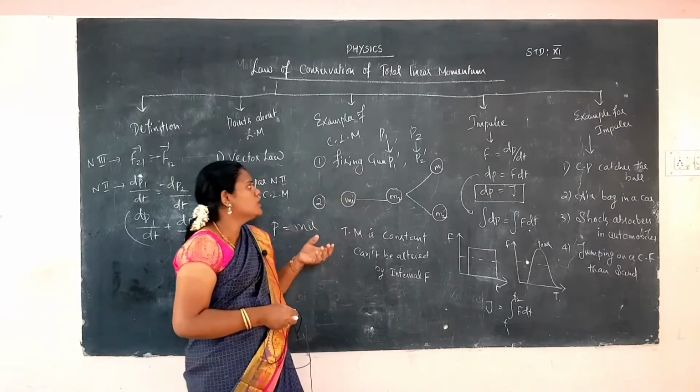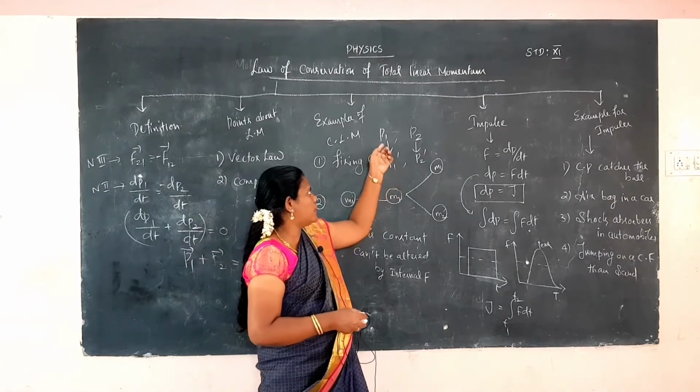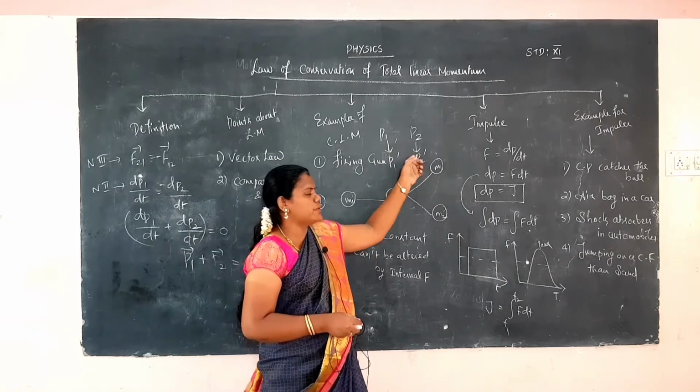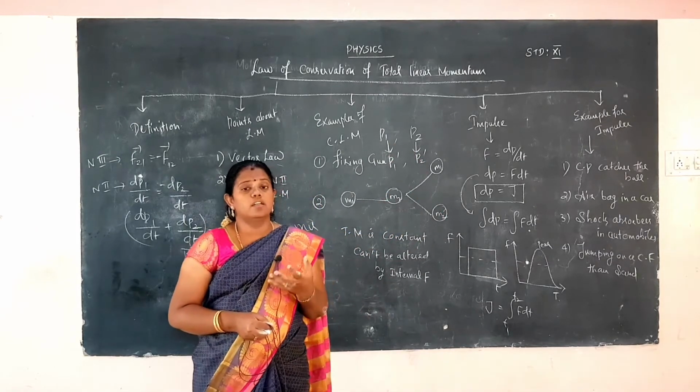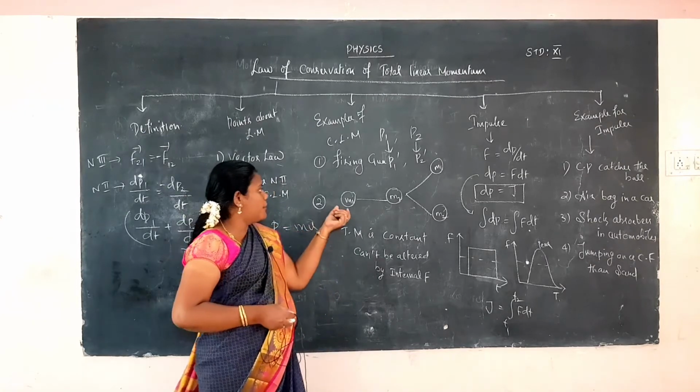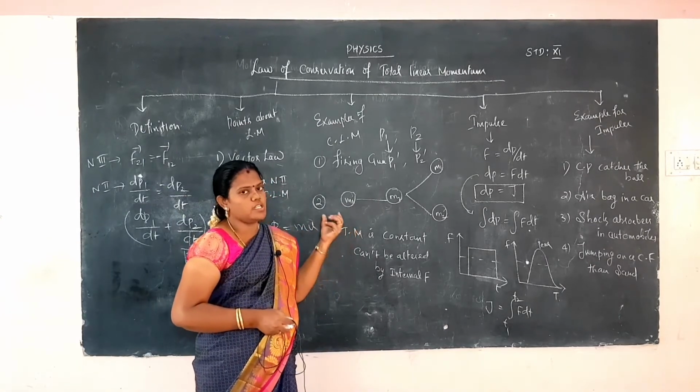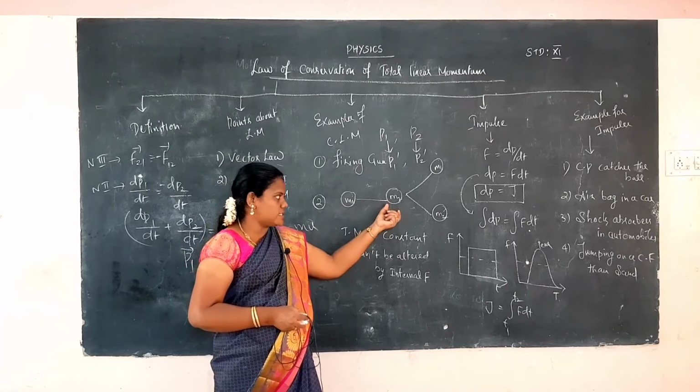The momentum p1 changes into b1 dash and b2 changes into b2 dash. Then I will tell another example. We take one mass, m1, and another mass, m2, which is in the rest position.